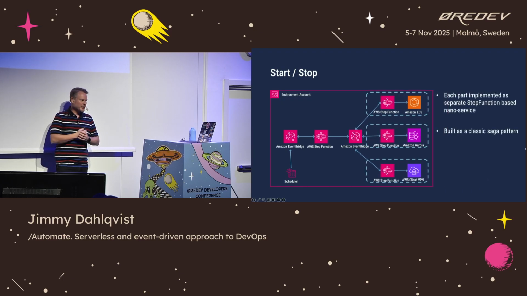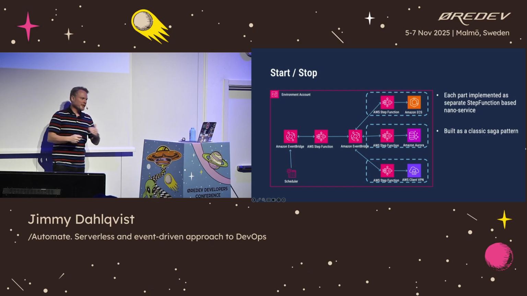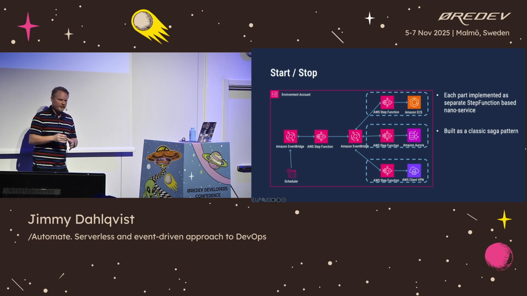So each part here has been implemented as a Step Function based, one more time, nano service. Each part in this operation is a Step Function and is responsible for a small, tiny part of the entire start and stop flow. And this has been built using a classic saga pattern. So when the database has been starting up, it posts an event back to the EventBridge saying, hey, I've been started, or I failed to start. Then the next part in the saga pattern can pick up on that event and start the ECS services, or just abort the entire saga if something has failed and send a notification back to us in Slack.